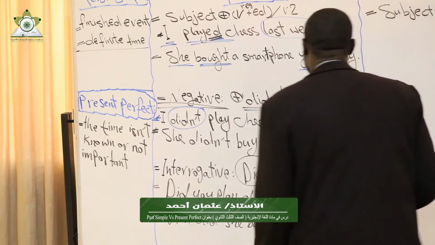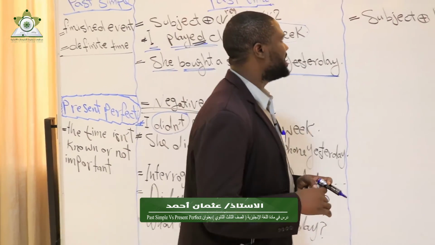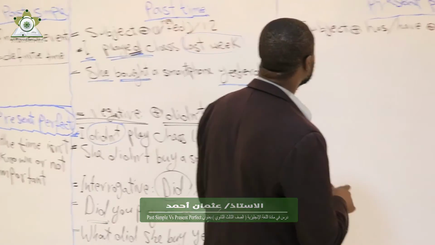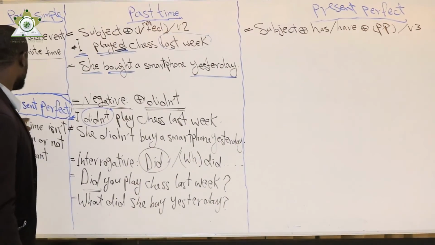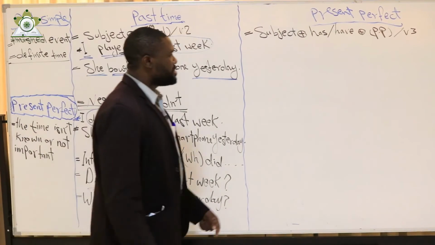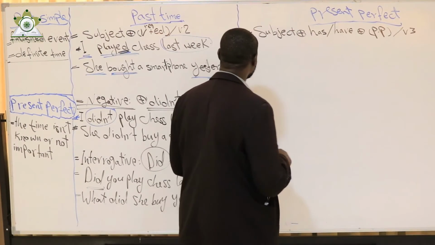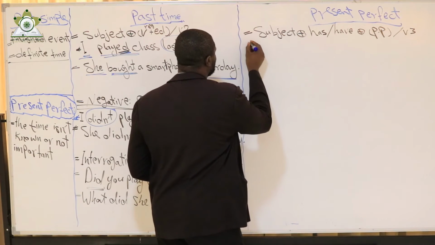Okay, the second part of our lesson is present perfect. As we can see here, we use present perfect when the time isn't known or isn't important. Okay, let's see some examples.